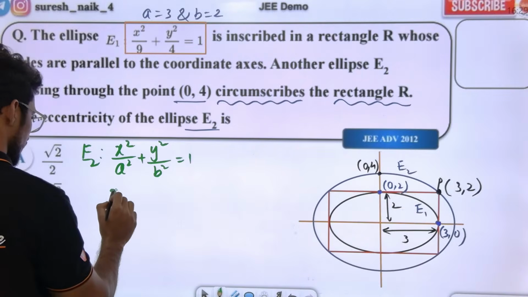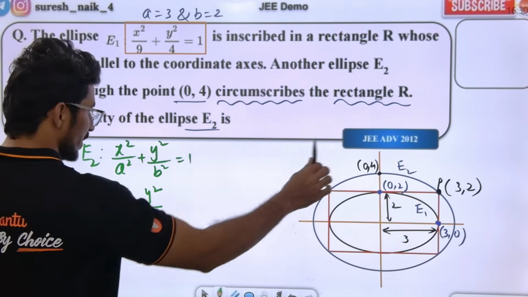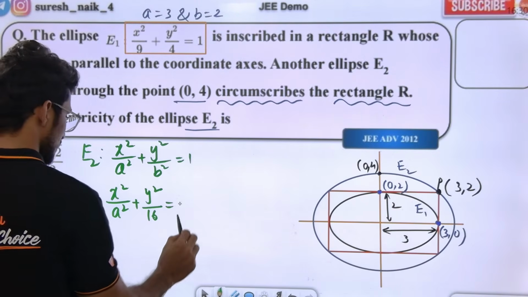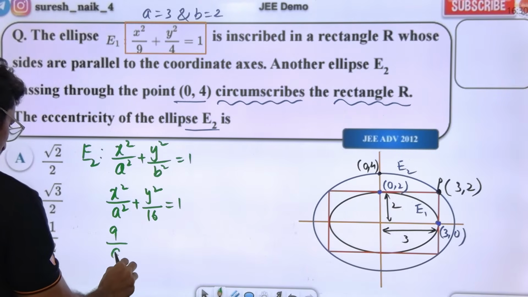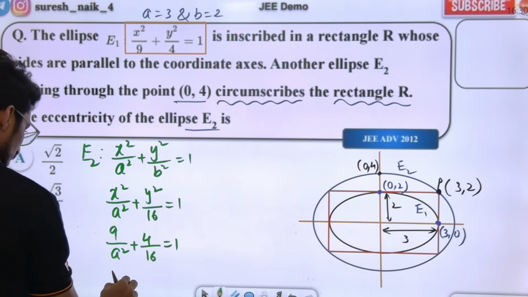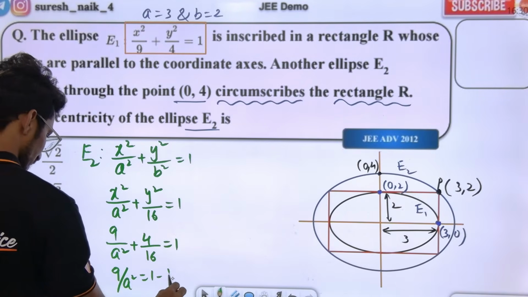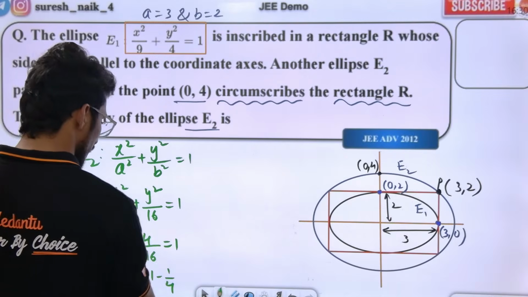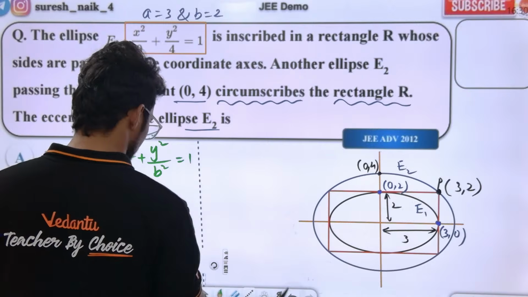X square by A square plus Y square by B square, B square means 16, is equal to 1. This is passing through (3, 2). So 9 by A square plus 4 by 16 is equal to 1. So 9 by A square is 1 minus 1 by 4. Yes or no, guys?